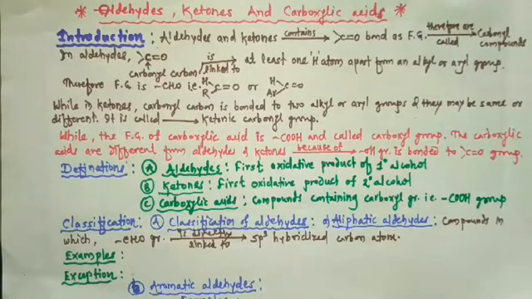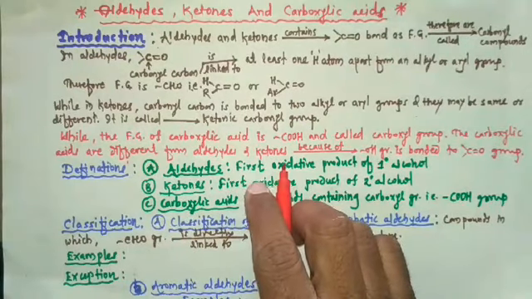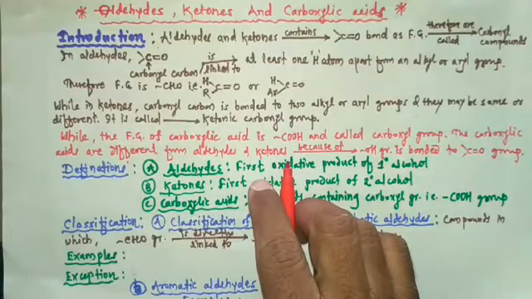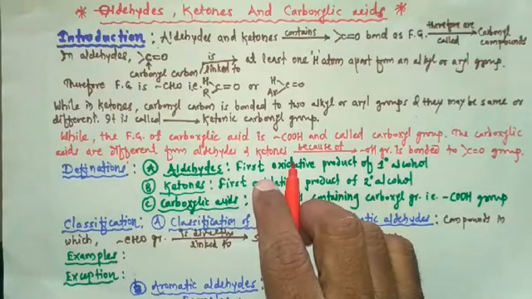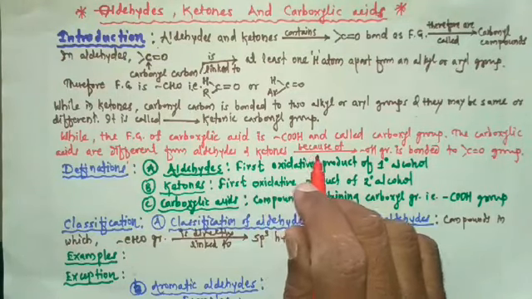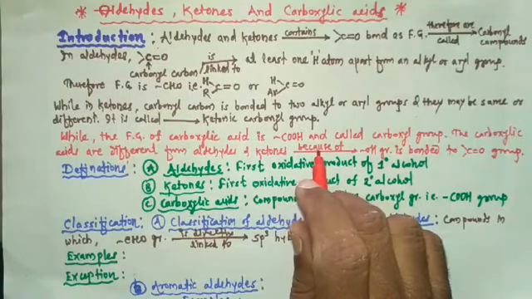In the previous chapter, alcohols, phenols and ethers, you have studied organic compounds with a functional group containing oxygen bonded to carbon through a single bond. So in alcohols or in phenols, these are the organic compounds having a functional group containing oxygen bonded to carbon through a single bond.